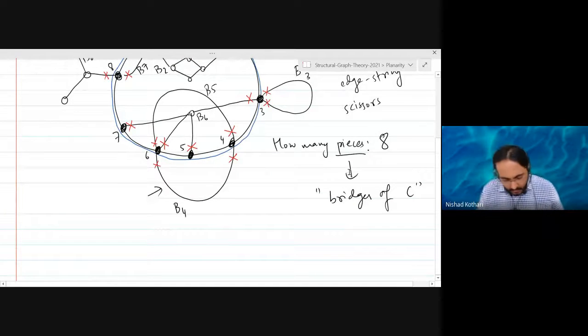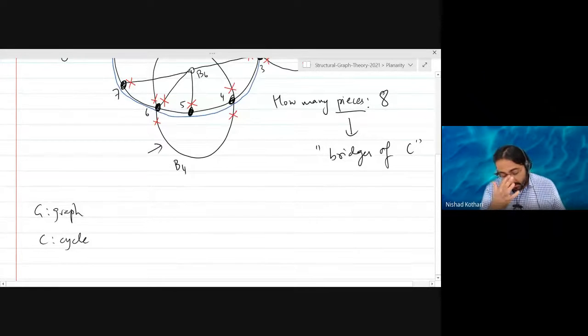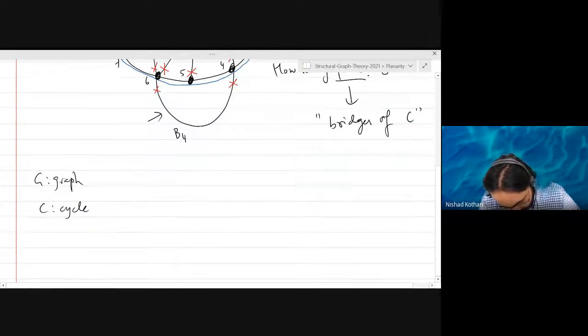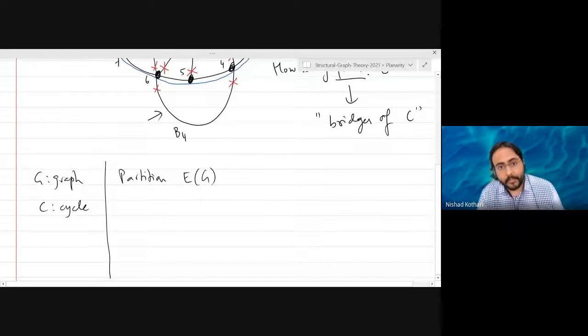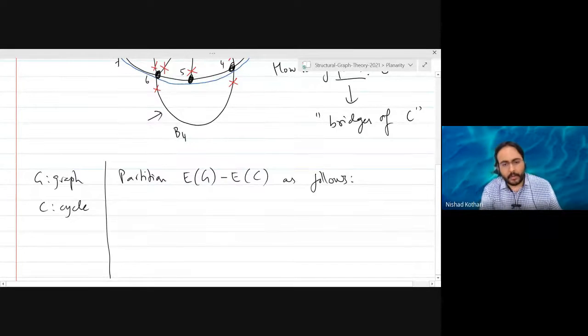All right. So G is a graph. C is a cycle. So we are going to partition the edges of the graph that are not edges of the cycle as follows. And each part of the partition can be thought of as one bridge.